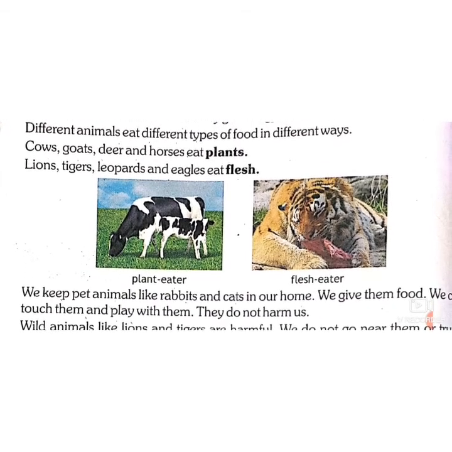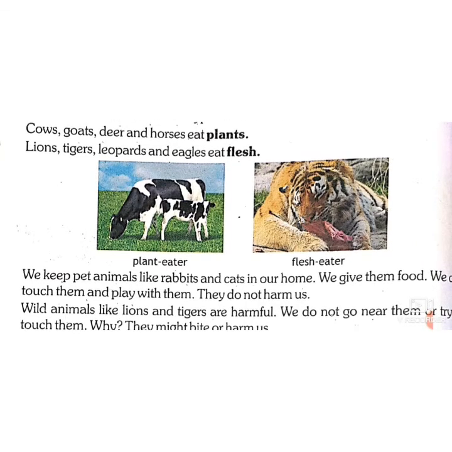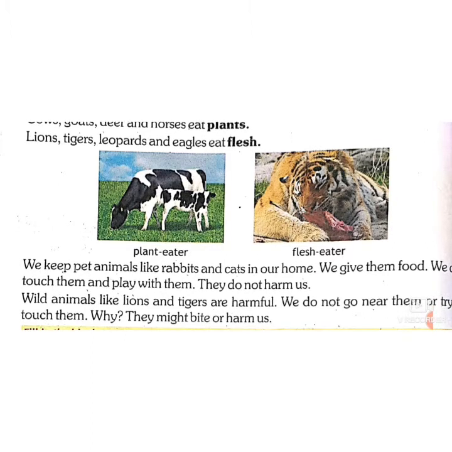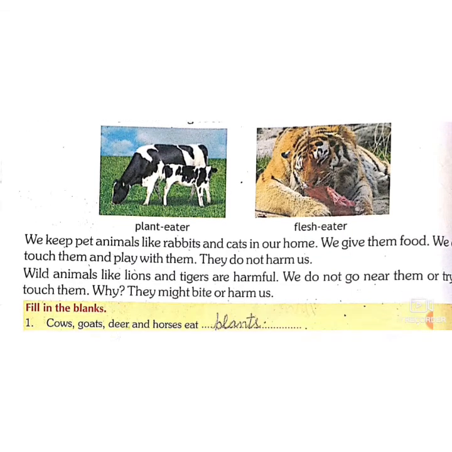So different types of animals eat different types of food. Have you seen some animals, those who eat only plants or grass, like cow, goat, deer? So they are called plant eating animals or plant eaters or herbivorous animals. Lion, tiger, leopard, eagles, they eat flesh of other animals. So they are called flesh eaters or flesh eating animals or carnivorous animals. There is one more type of animals which eat both types of food, plants as well as animals. We call them omnivorous, like dog, crow, bear.